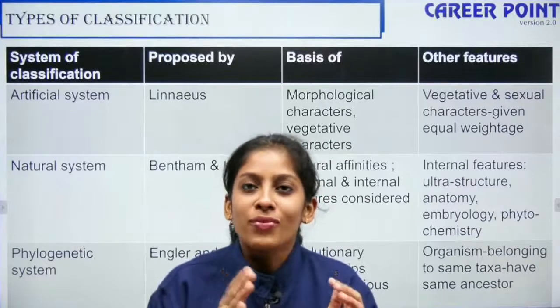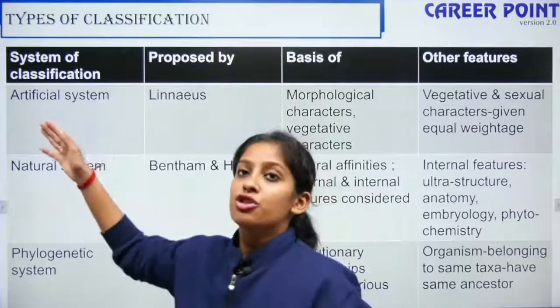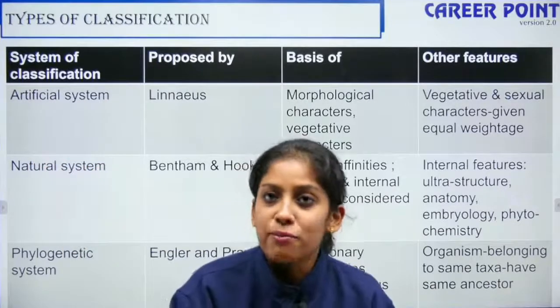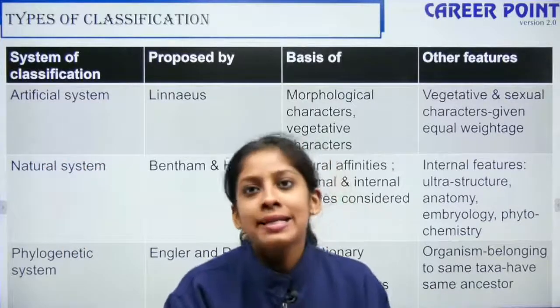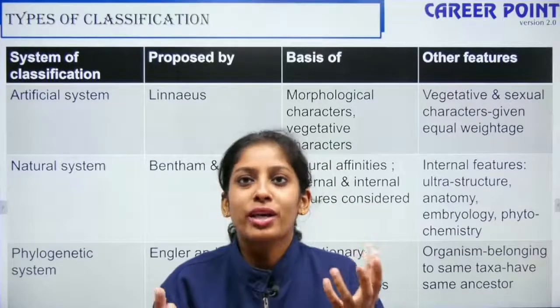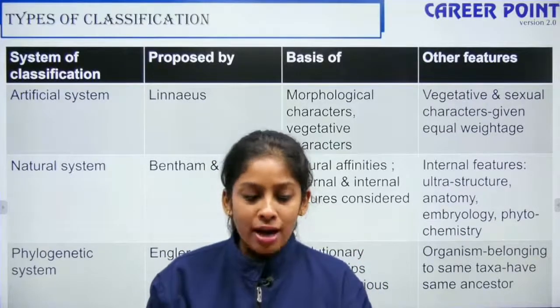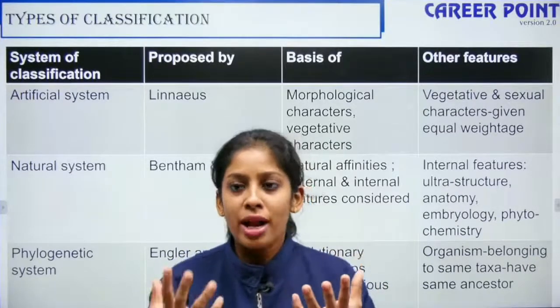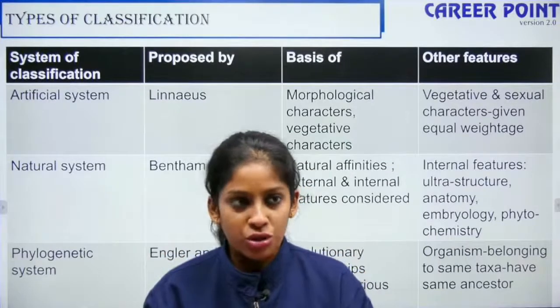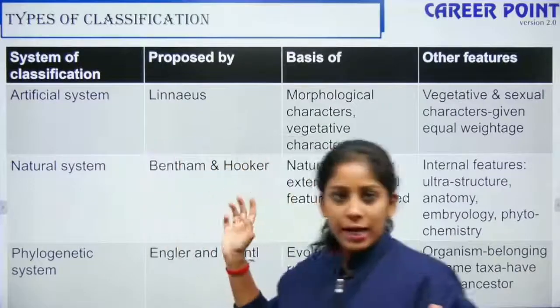On this basis of morphology and vegetative characters, the artificial system of classification came into being. But it was immediately rejected because the vegetative and the sexual characters were given equal weightage. How is that possible? When a plant reproduces by flower and when a plant reproduces by vegetation, it cannot be the same. So this is ruled out.